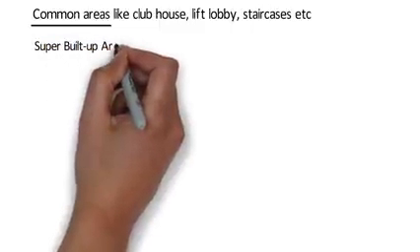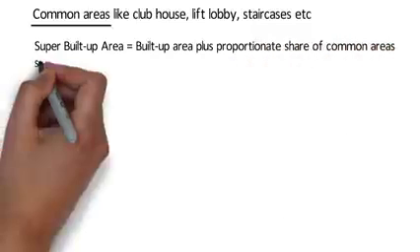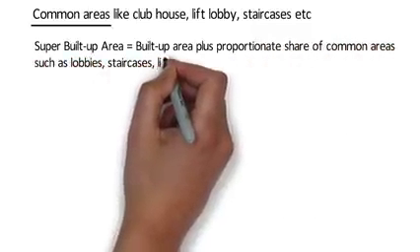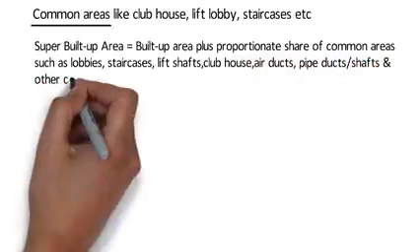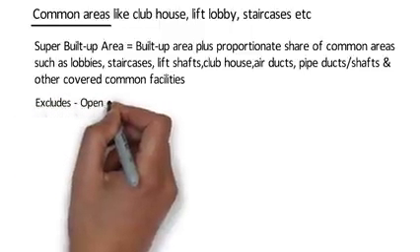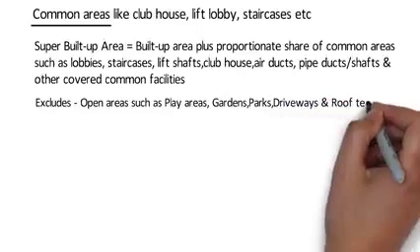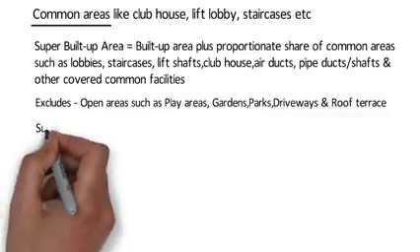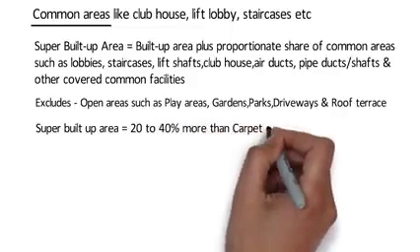Super built up area is the built up area plus proportionate share of common areas such as lobbies, staircases, lift shafts, clubhouse, air ducts, pipe ducts or shafts and other covered common facilities. Super built up area excludes open areas such as play areas, gardens, parks, driveways and roof terrace. Super built up area is approximately 20 to 40% more than carpet area.